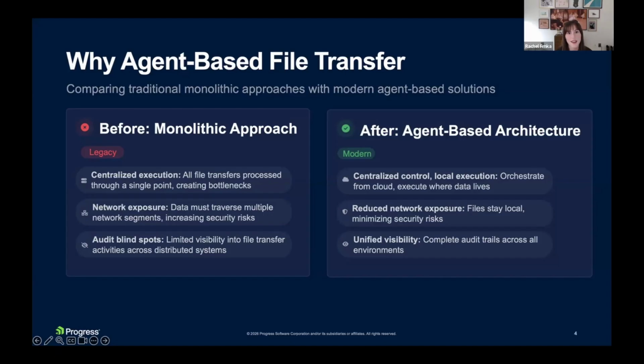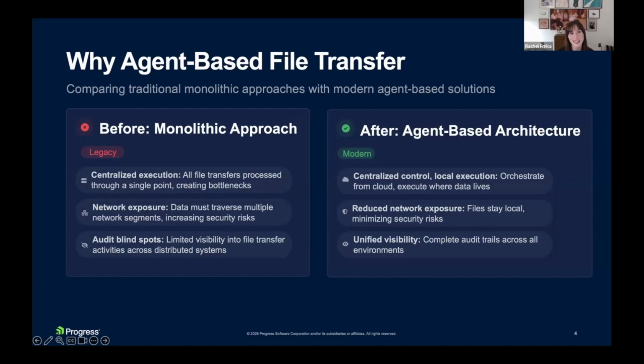They assume that this execution has to be centralized. But in a highly distributed world, centralizing execution just increases the risk instead of reducing it. So agent-based architecture actually flips this model. Instead of forcing data to move to the orchestration layer, you move the orchestration to the data where it exists.